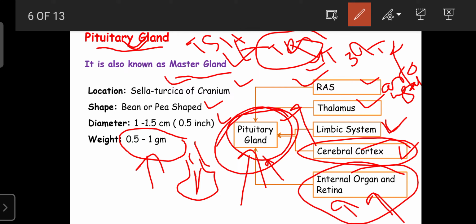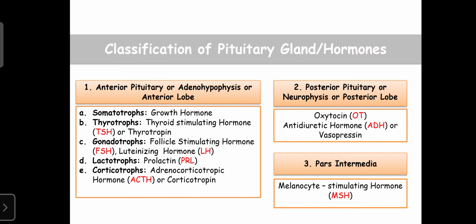So that's why the pituitary gland is involved in regulating a variety of functions of the human body by getting inputs from the RAS, thalamus, limbic system, cerebral cortex, as well as internal organs and the retina. So next, regarding the classification of the pituitary gland or hormones, they are mainly categorized into three types.